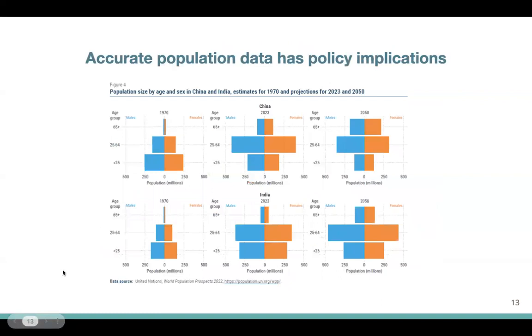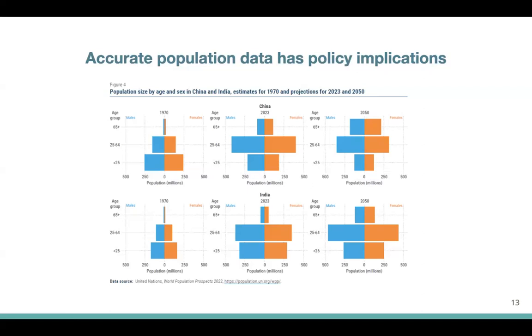It is worth saying that accurate data about population is really important. It has important policy implications. As we just alluded to, the number of people belonging to different population age groups has vital consequences for the economic and health profile of a country. For example, the number of people within the 25 to 64 age group is the total working population of a country. That has direct impacts on metrics like GDP.